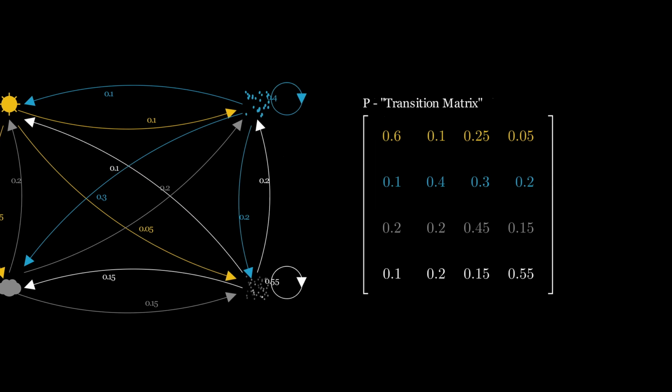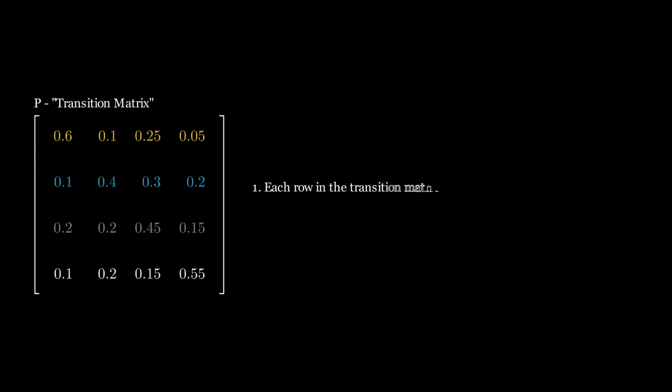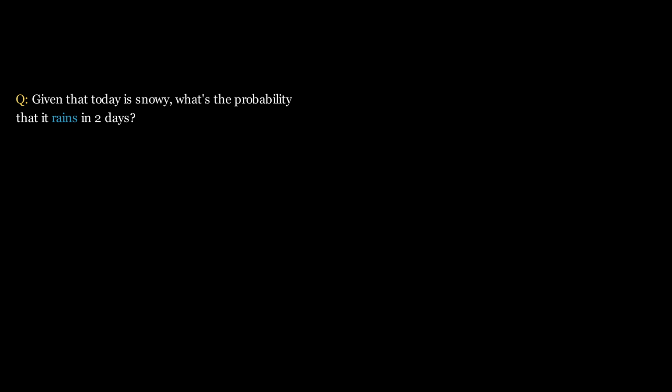There are two important things to note about the transition matrix. First, each row in the transition matrix sums to 1. This is because otherwise the sum of transition probabilities would exceed 100%, making it an invalid probability distribution. Secondly, every element in the transition matrix is non-negative. In many questions, we might be interested in the probability distribution of the states at some point in the future. For example, what if we're asked something like, given that today is snowy, what's the probability that it rains in 2 days? To tackle this problem, we need to understand two more key concepts.